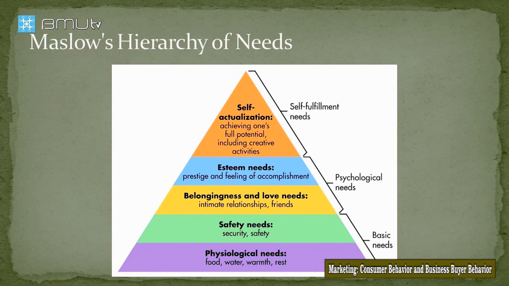The first is physiological needs, then safety needs, belongingness and love needs, esteem needs, and self-actualization needs. The first two, physiological and safety needs, are the basic needs. The next ones, belongingness, love needs, and esteem needs, are the psychological needs. And the last one, self-actualization, is the self-fulfillment need.